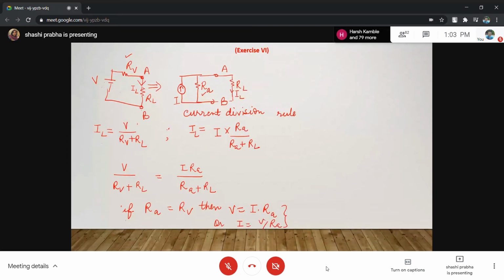Please have a look at this small derivation. This is the voltage source and this is the current source. What is the current due to the voltage source? This current. What is the current due to the current source? This current. The same current comes in the resistance, so both are similar. If RA is equal to RV, both denominators will be the same, so we can cancel the denominator. So V is equal to I RA.